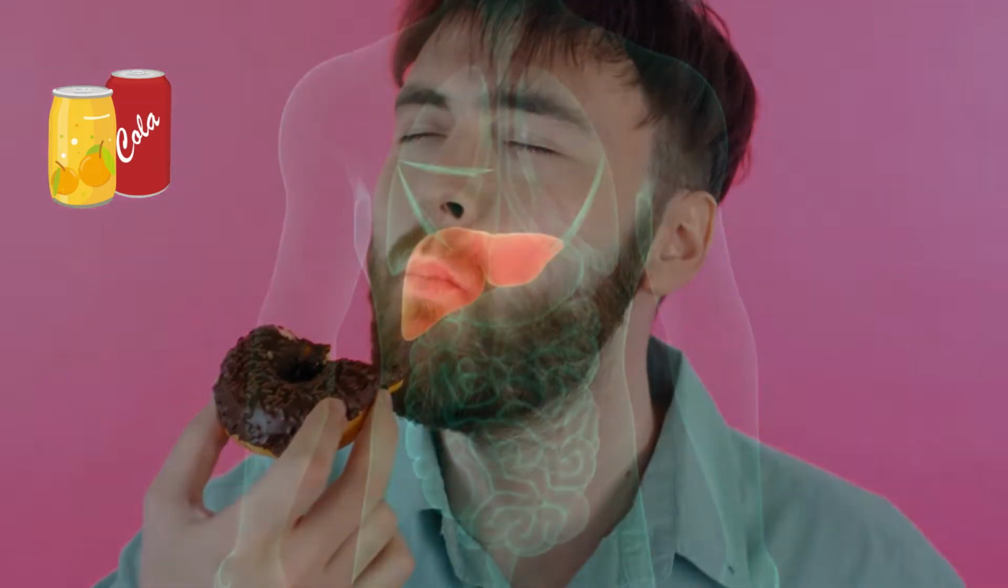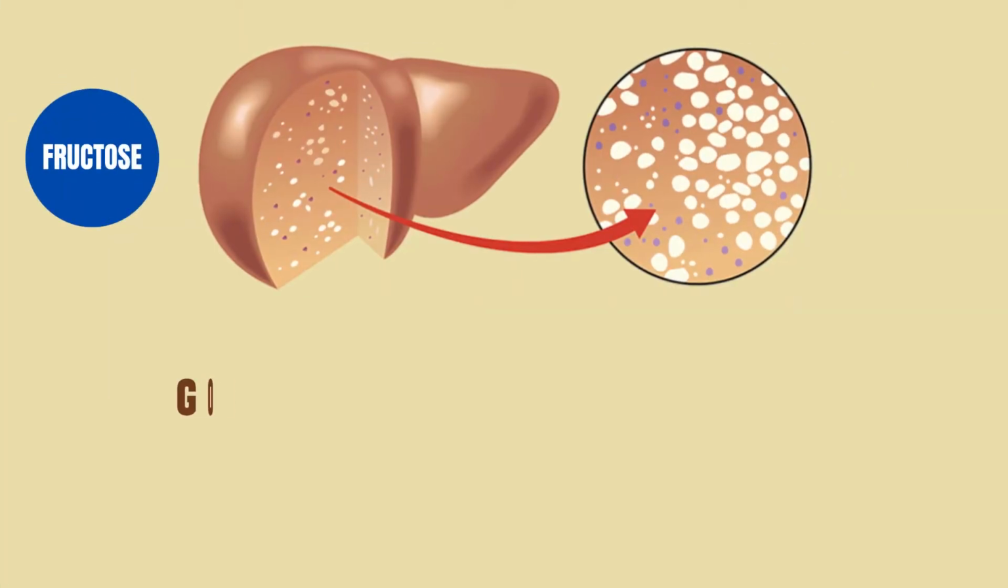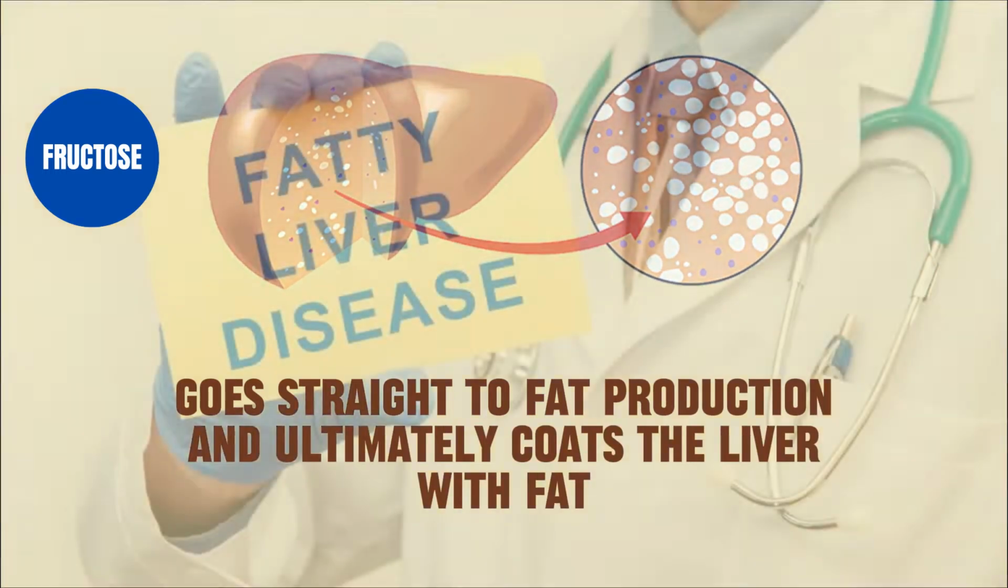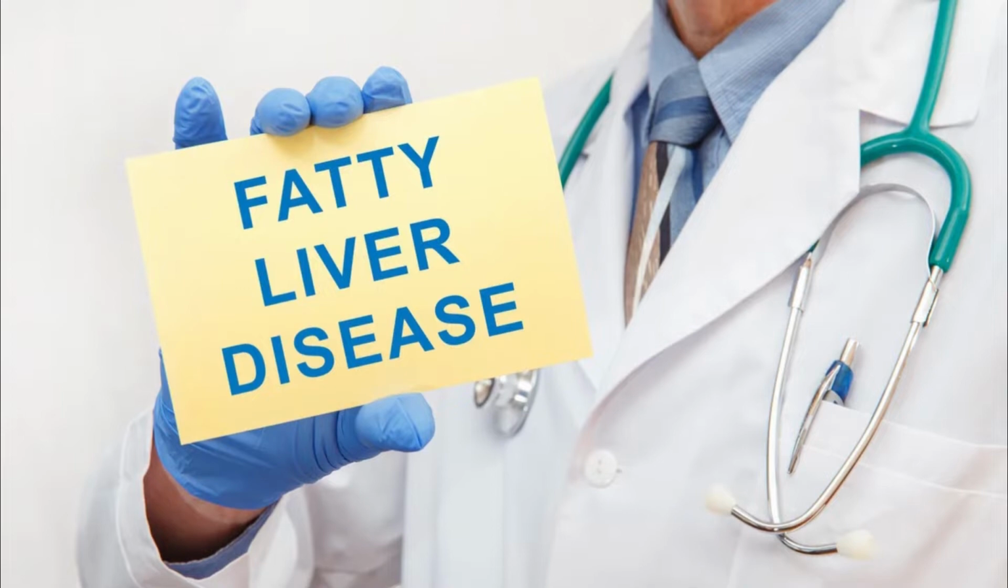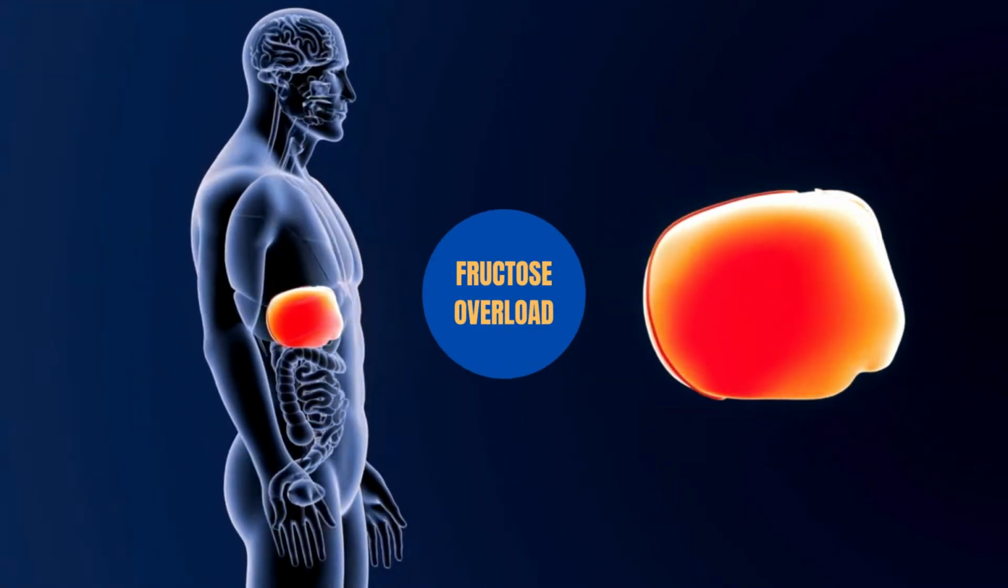When you eat too many processed foods and sugary drinks, you might overload the liver with fructose. Fructose, in turn, goes straight to fat production and ultimately coats the liver with fat. This overload gradually leads to fatty liver disease. So it is crucial to protect your liver from fructose overload.